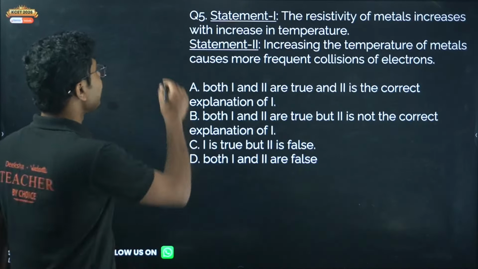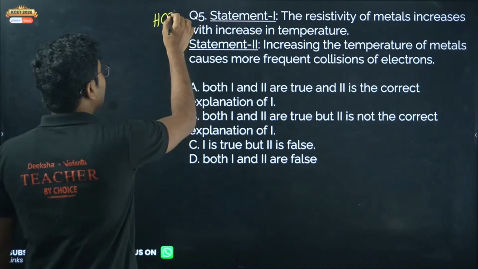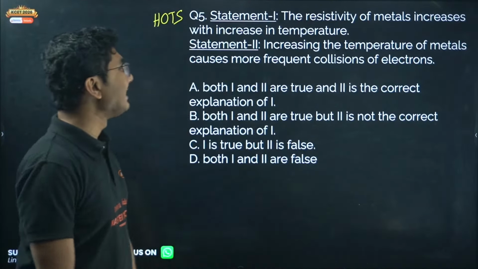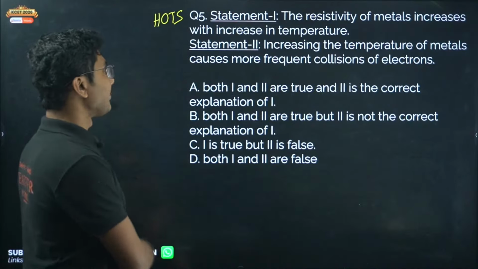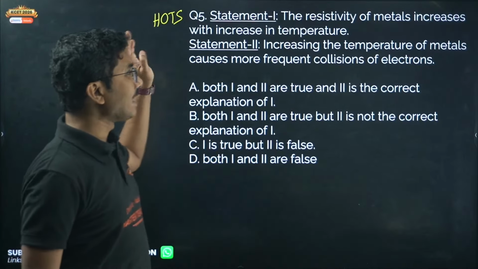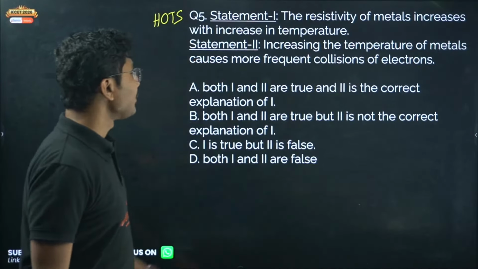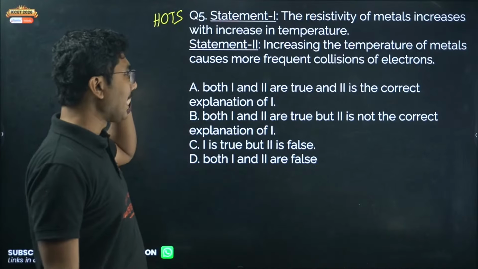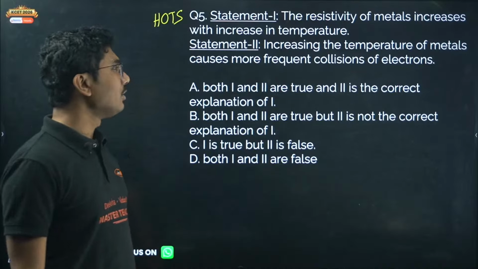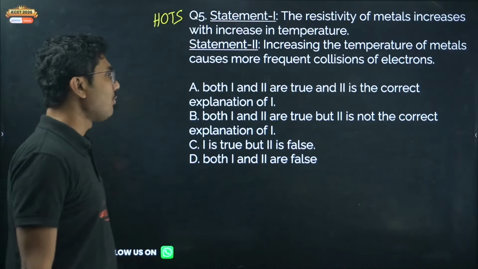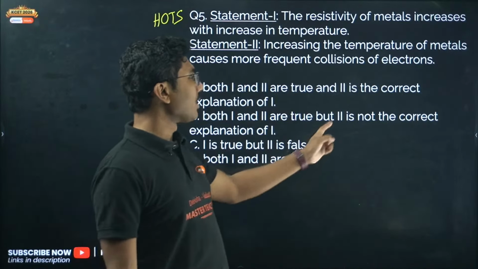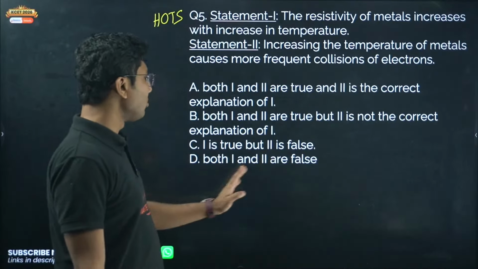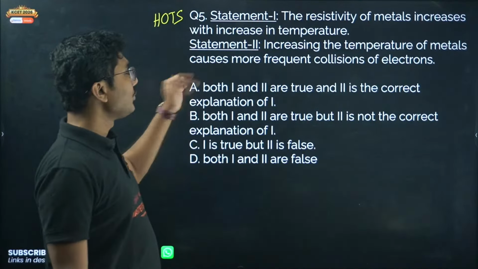Now another HOTS question, statement 1 and statement 2 based question. Resistivity of metals increases with increase in temperature. Increasing the temperature of metals causes more frequent collision of electrons. Both 1 and 2 are true, and 2 is the correct explanation of 1. Both 1 and 2 are true, but 2 is not the correct explanation of 1. 1 is true but 2 is false. Both 1 and 2 are false. So which of them is correct?